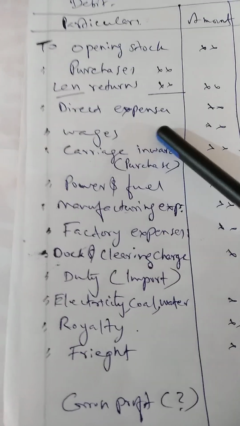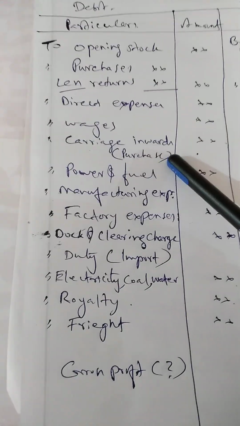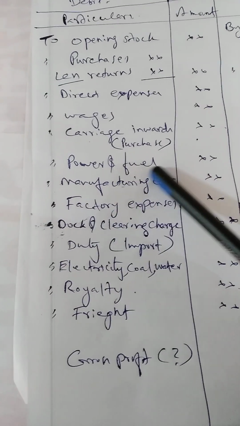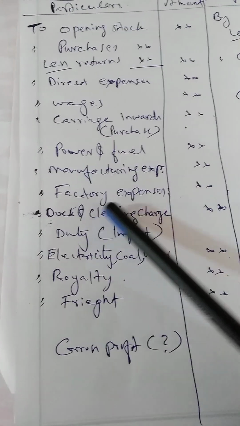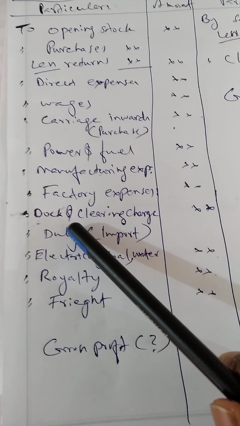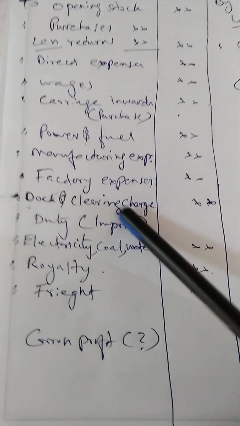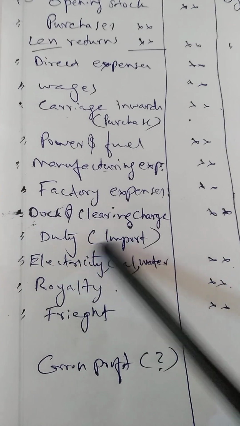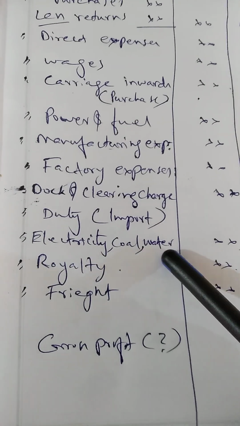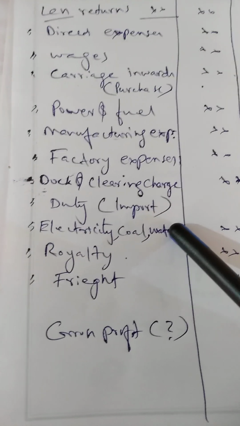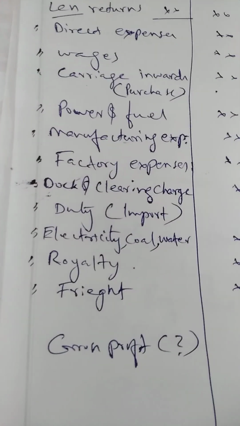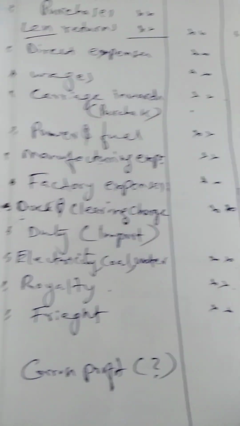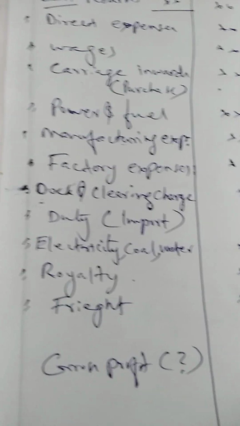Some items are here: direct expenses, wages, carriage inward or carriage on purchase, power and fuel, manufacturing expense, factory expense, dock and clearing charge. Dock and clearing charge means the amount spent at the time of clearing goods from the port. Okay. Duty, import duty. Then electricity, coal, water. These are the items used in a factory for production purpose, for power purpose.